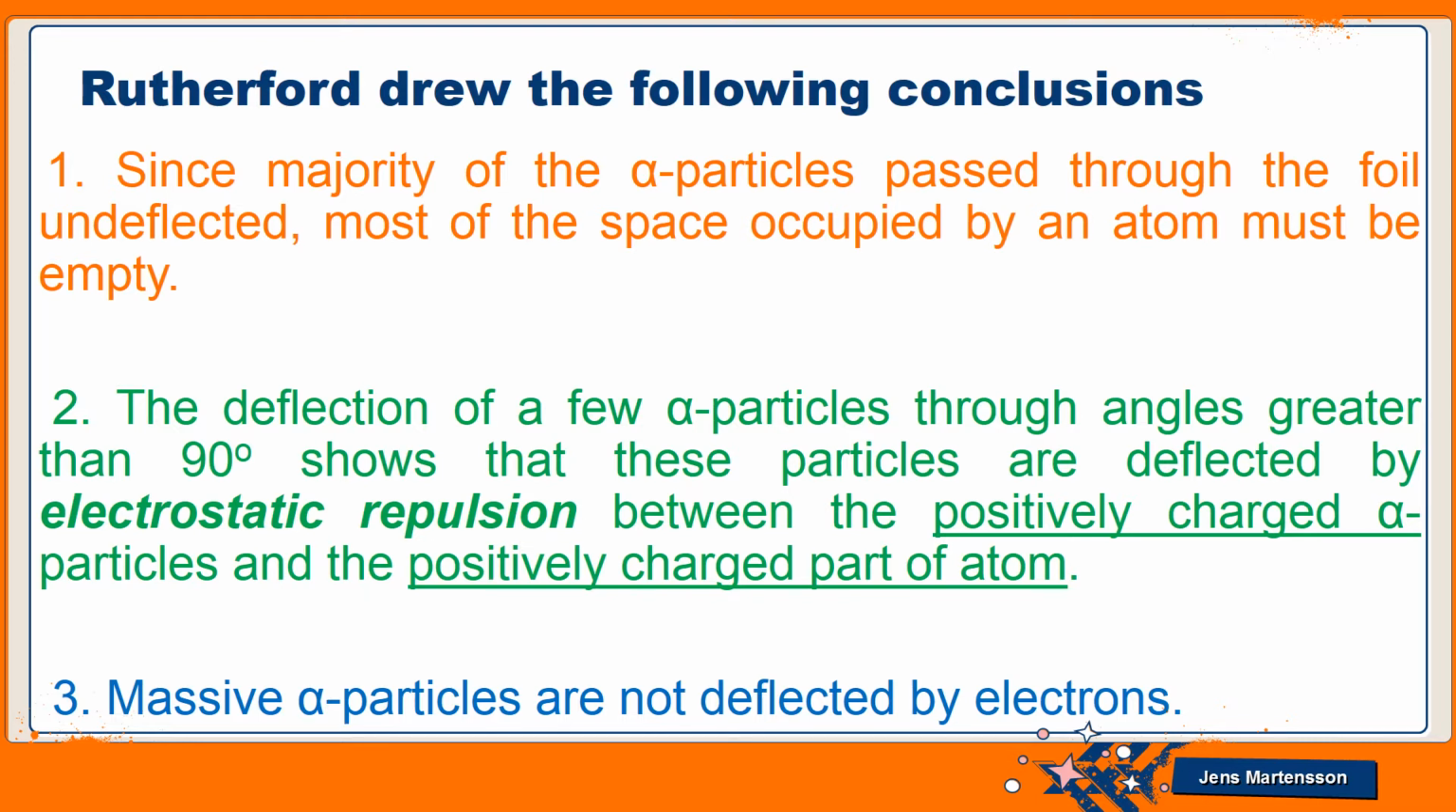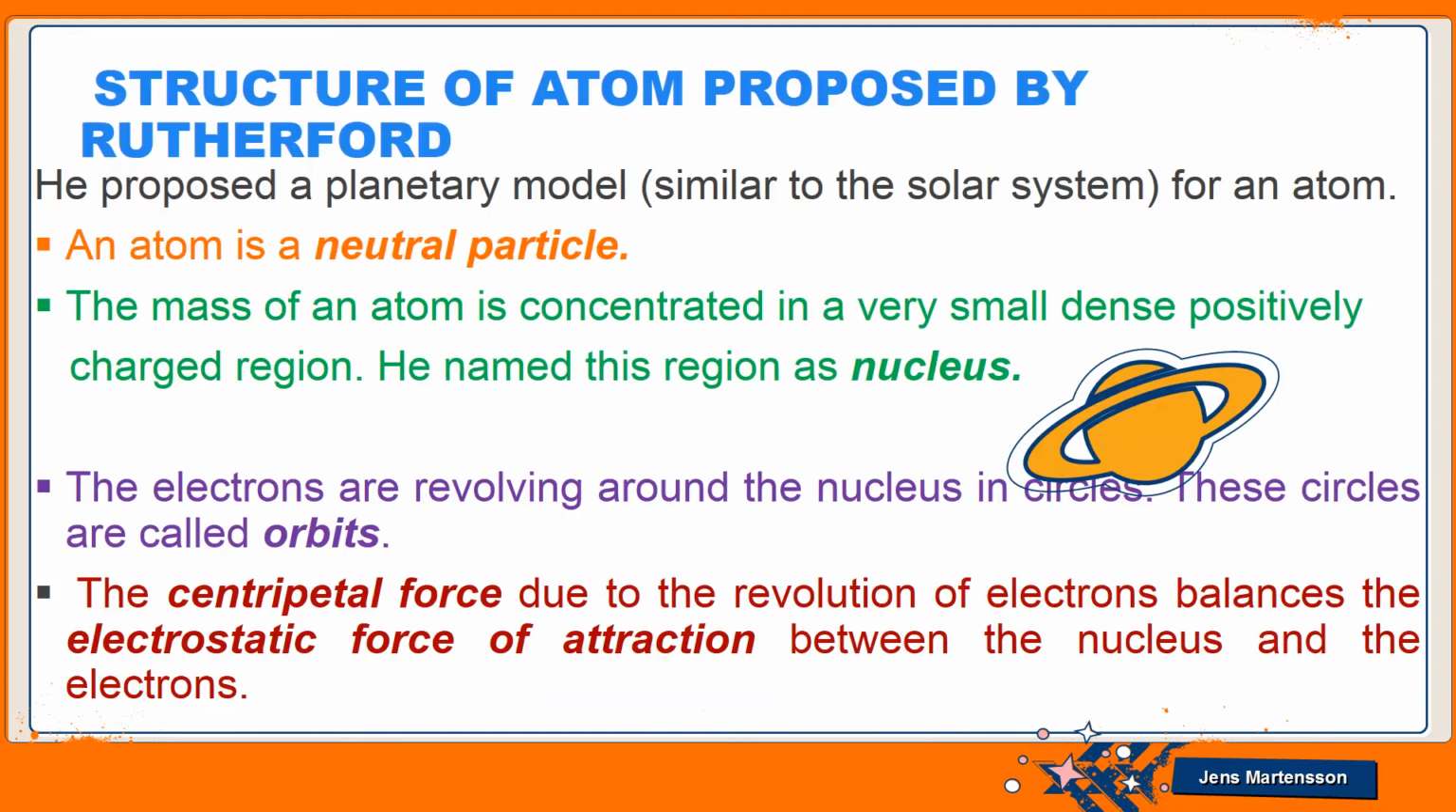And third, the massive alpha particles are not deflected by the electrons, as electrons carry the negative charge, and alpha particles carry the positive charge. So these alpha particles are not deflected by the electrons. On the basis of his conclusions, Rutherford proposed the structure of the atom, or model of the atom, and that was similar to our solar system. You can say that it is the planetary model.